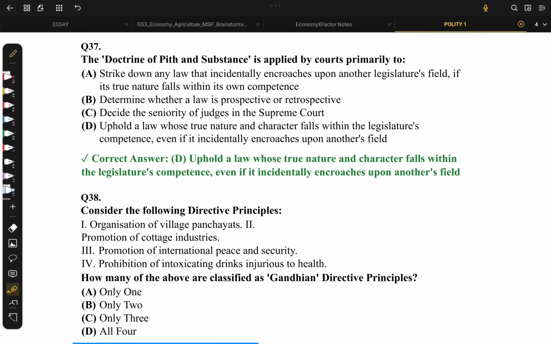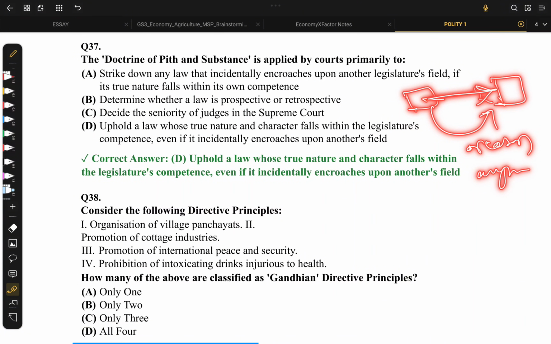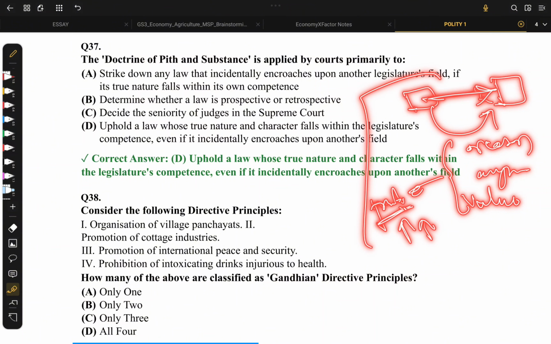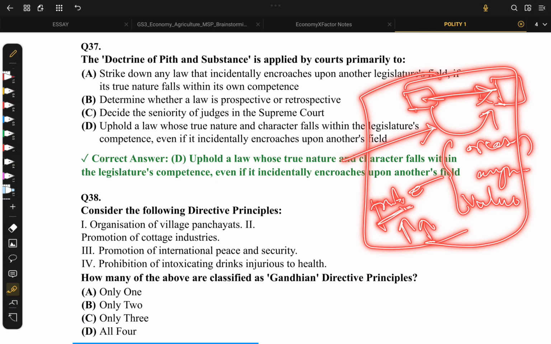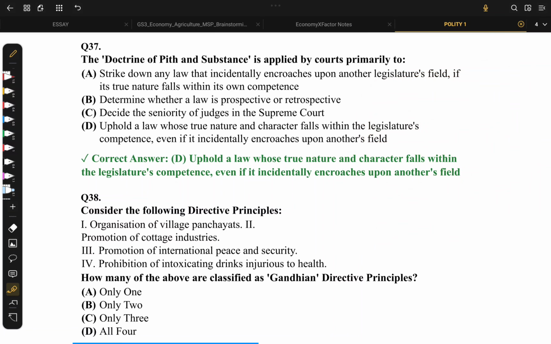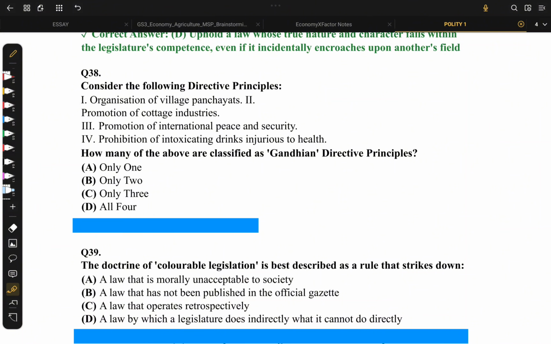Basically, we need to understand that even if the law is encroaching another legislature's field, if it holds a valid reason or valid argument or valid value that can bring positive changes and that can help in the growth of the nation, then the court allows such kind of laws even if it is exceeding its legislative competence. Hence we arrive at option D. Coming to question number 38, consider the following directive principles.